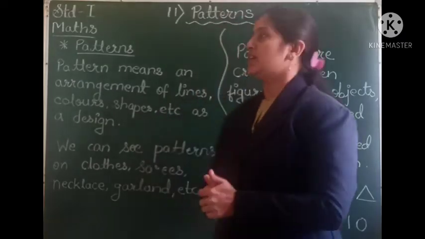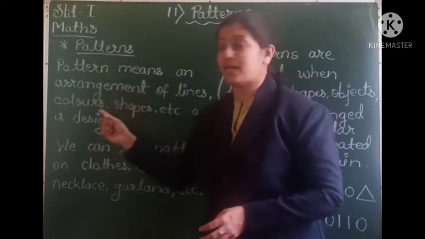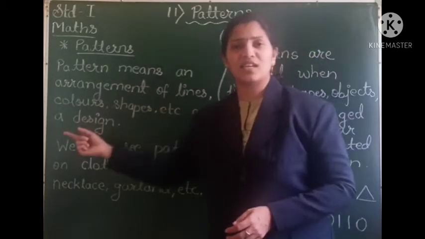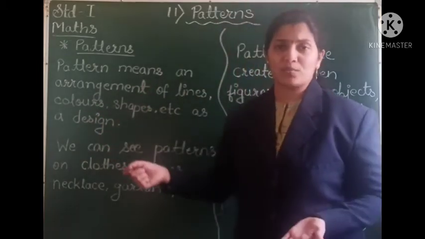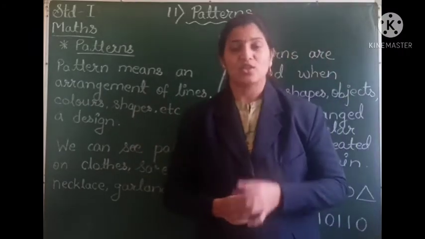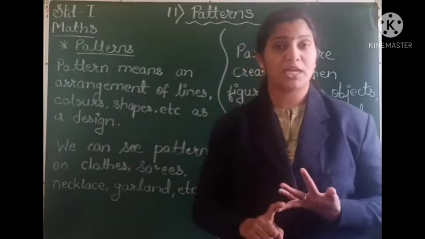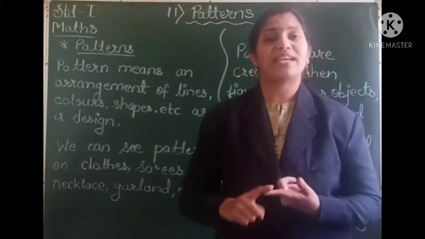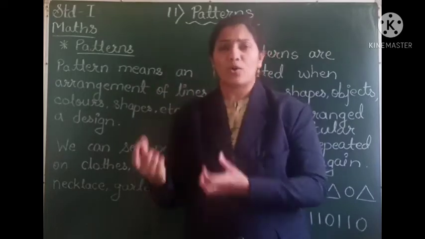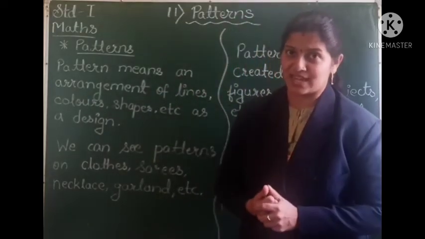Let me tell you. See here, I have written: pattern means an arrangement of lines, colors, shapes, any objects or anything as a design. So a pattern is an arrangement of maybe lines, maybe shapes, maybe colors or any other types of objects. They are arranged to form a design.